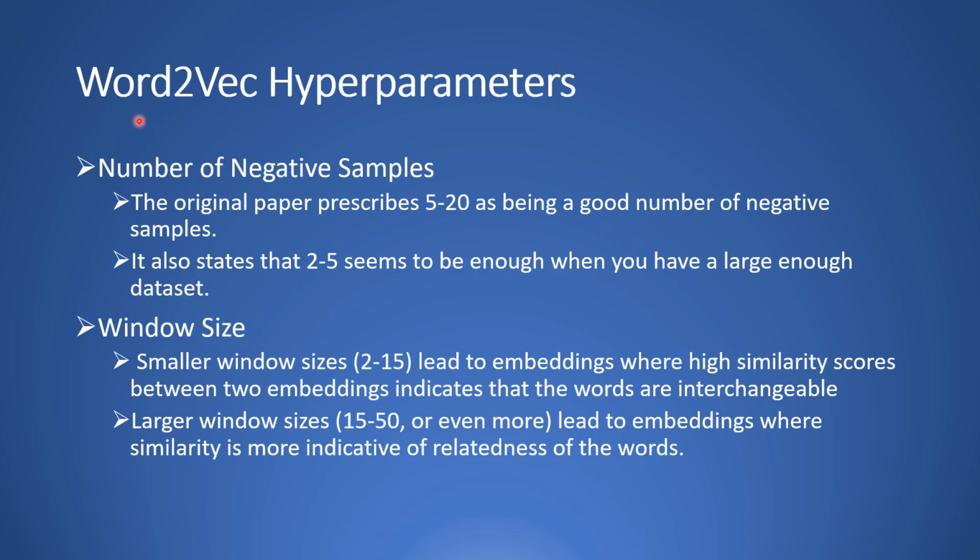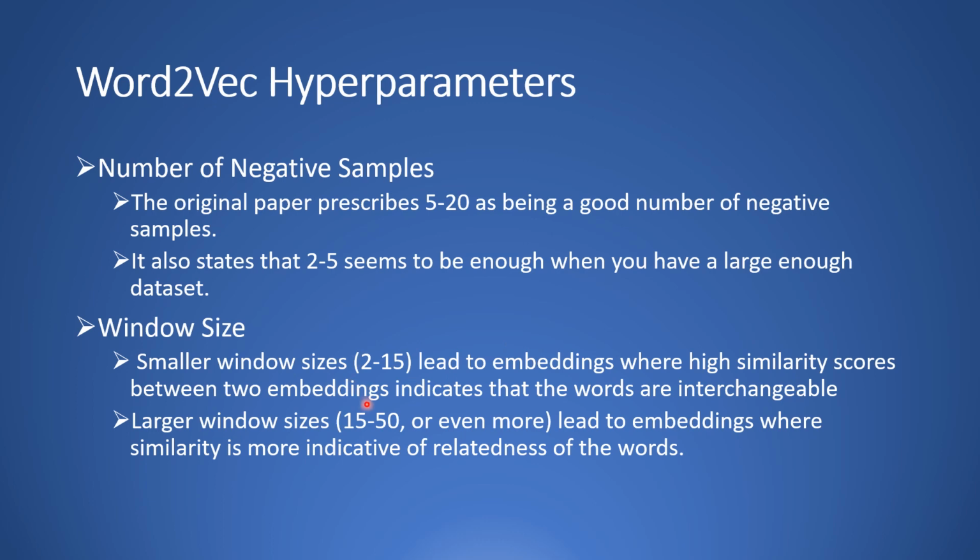So let us look at what the hyperparameters are for our word2vec model. The two hyperparameters are the number of negative samples and the window size. For the number of negative samples, the original paper prescribes that any number between 5 and 20 is a good number, basically 5 to 20 words. It also states that if you have a large enough dataset, then you can pick anywhere between 2 and 5 words. Then we have the window size.